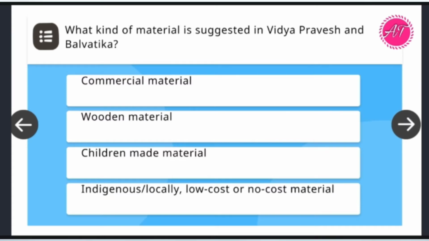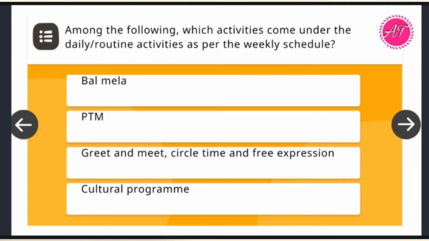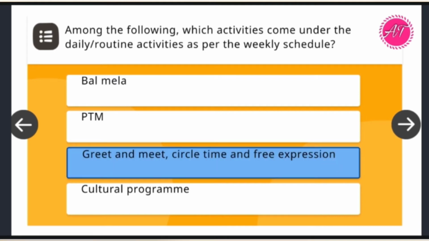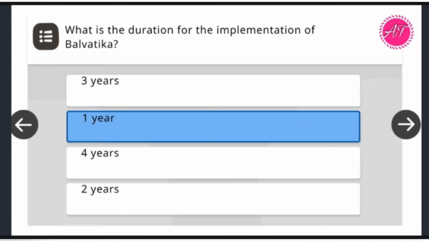What kind of material is suggested in Vidya Pravesh and Balvatika? So the answer is indigenous, locally available material. Among the following, which activities come under the daily routine activities as per the weekly schedule? So the answer is greet and meet, circle time and free expression. Next quiz. What is the duration for implementation of Balvatika? So the answer will be 1 year.